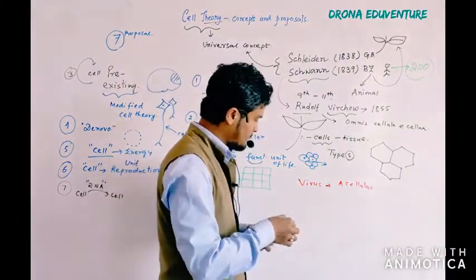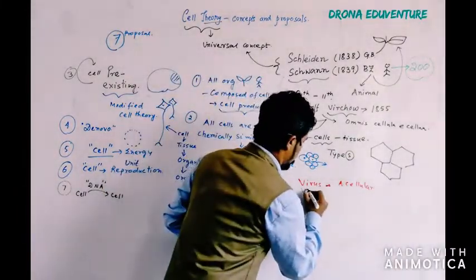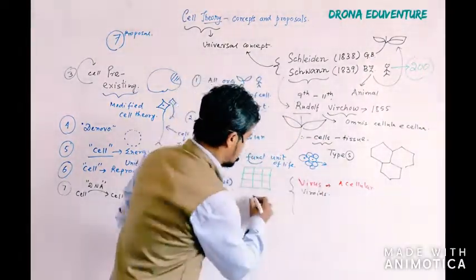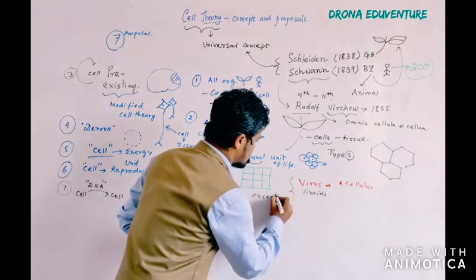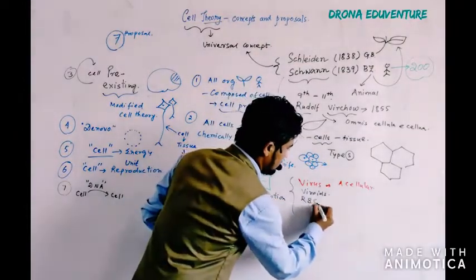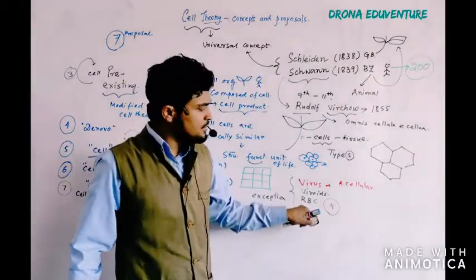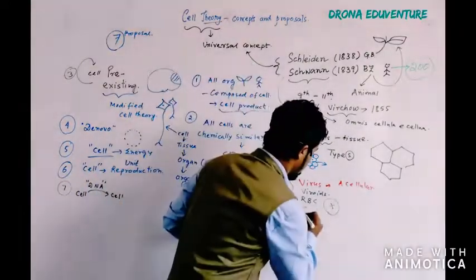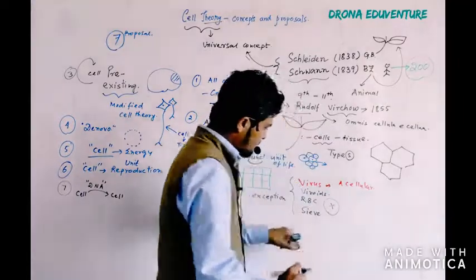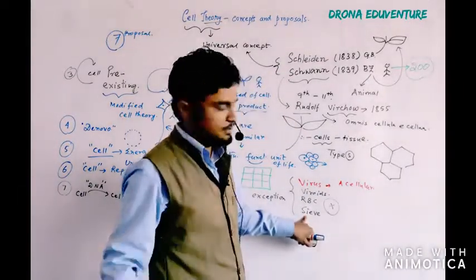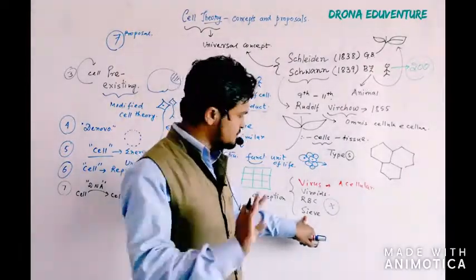Similarly, you have viroids, that is an exception to the cell theory, so you can write it as an exception. Similarly, RBC doesn't have a nucleus, so it is an exception to the cell theory. Again, the sieve cell in the plant, it came in NTSE and KVPY once. Does the sieve cell perform or violate the cell theory, true or false?